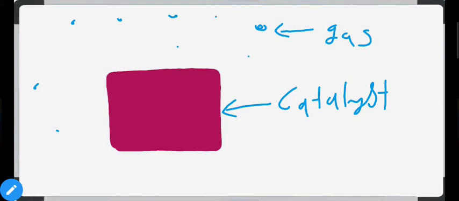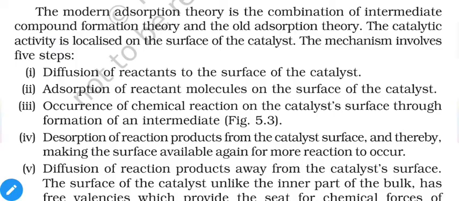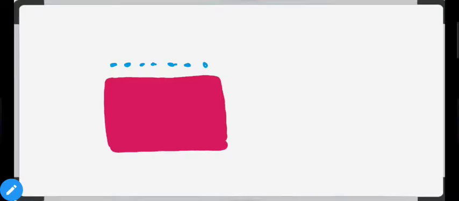Then diffusion, that means they will spread out near the surface of the catalyst like this. That means they are not bonded with catalyst yet, but the distance of these gaseous molecules from the catalyst will decrease. Then the next point is adsorption of reactant molecules on the surface of the catalyst. That means these diffused particles now will combine with our catalyst. That means adsorption. So this type of adsorption stage occurs at the second step.